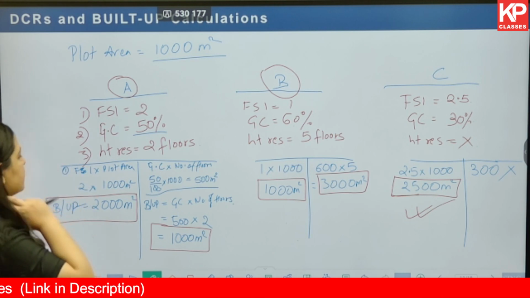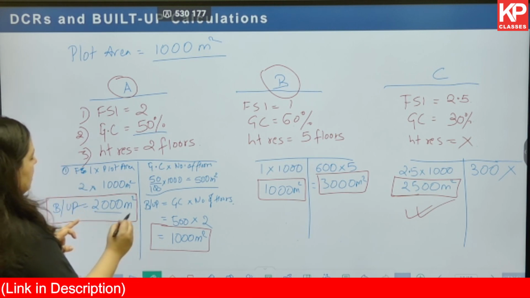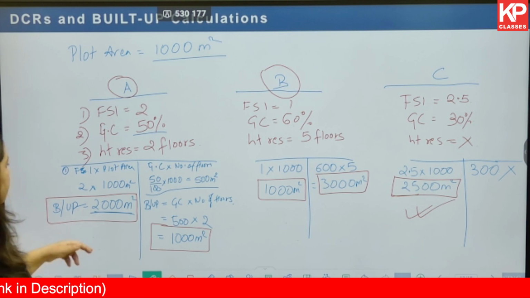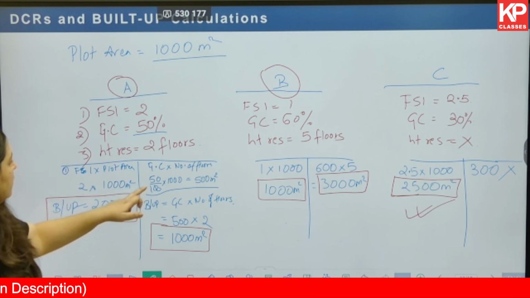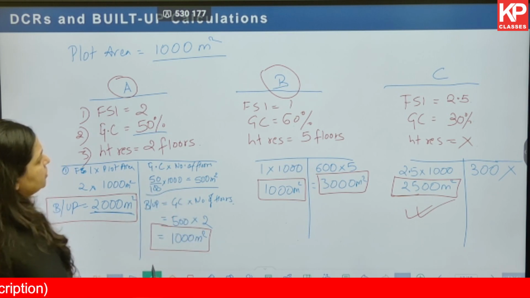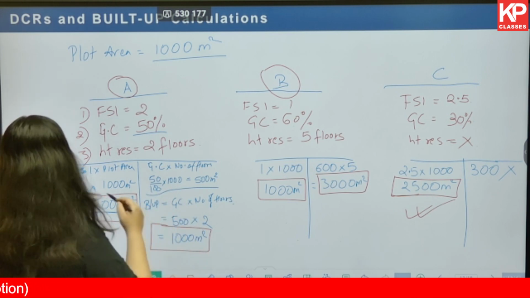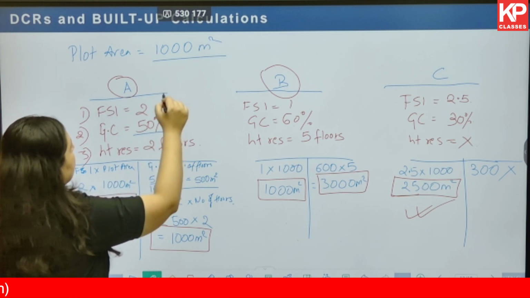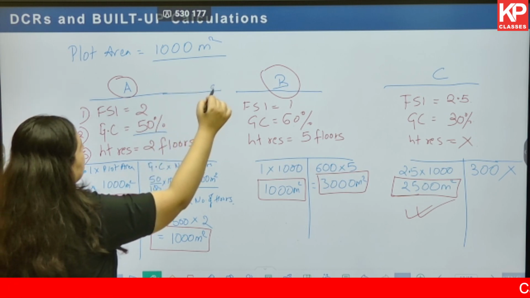Okay. Let's say we take 2000 meter square as the built up area. Okay. The ground coverage allowed is 50%, so 500. How will the construction in this case be like? Okay. Let me draw it over here. Let's say this is the ground line.